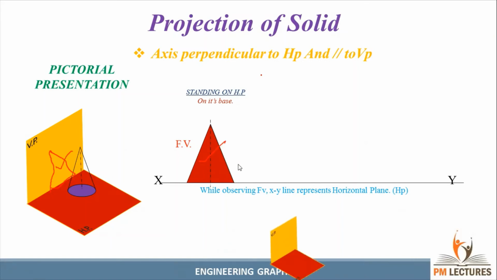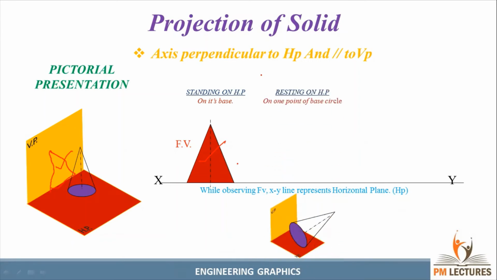Similarly, see the next condition. Resting on HP, one of the points on the base circle. See, one of the points on the base circle. It will be projected here. So we can see the front view like this. This is right, because we will rotate this clockwise 90 degrees.